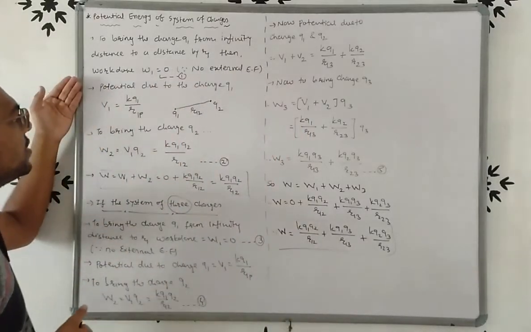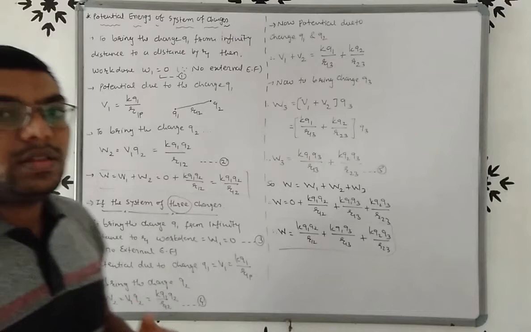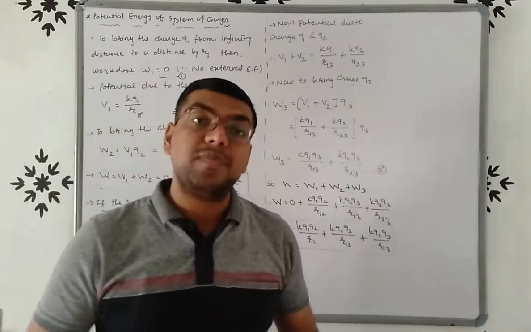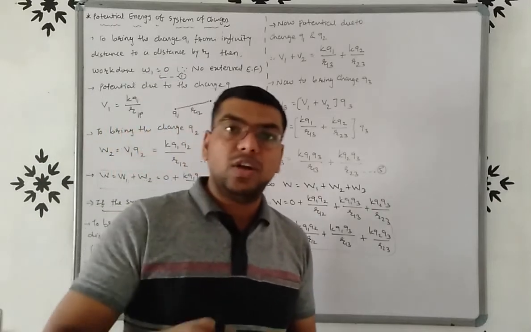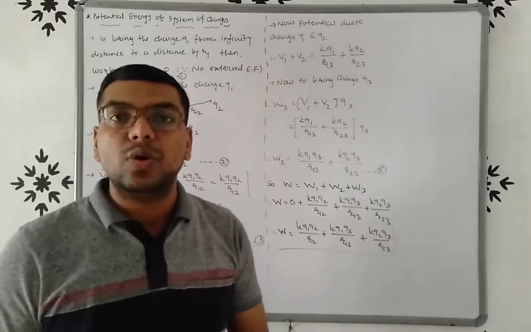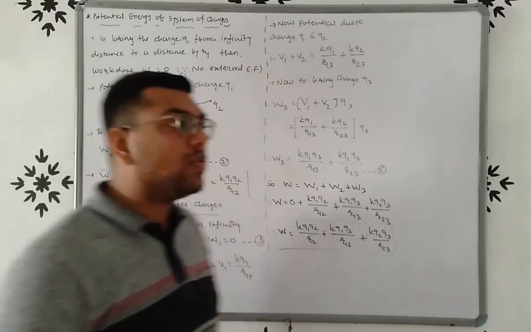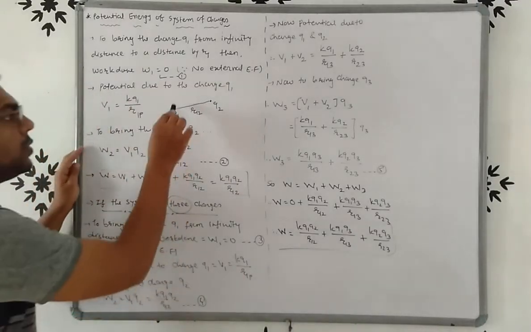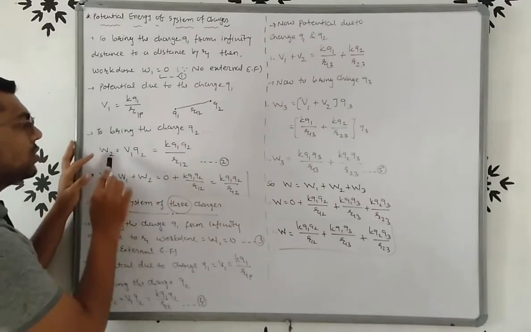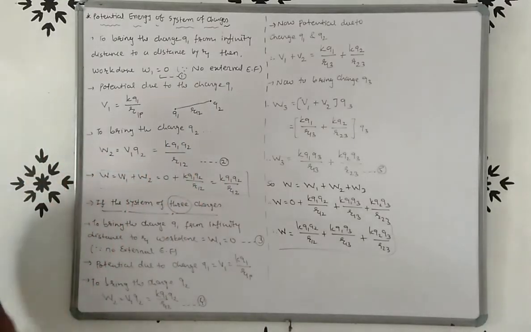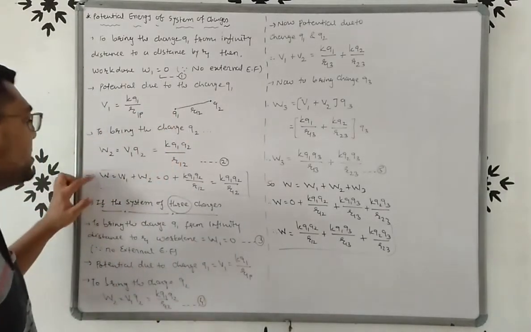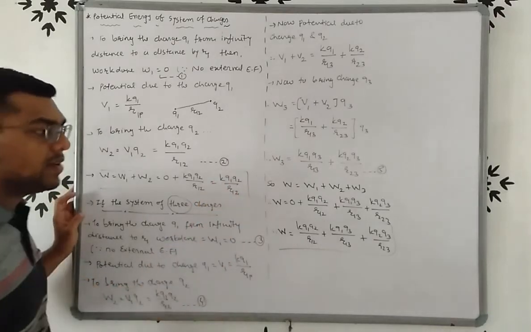Now there is a potential due to charge Q1, that is V1 equal to KQ1 upon R1P at point P. If we want to bring charge Q2 from infinity to a distance R2, work done W is equal to VQ. But here there is a field due to charge Q1, so W2 is equal to V1 into Q2, that is KQ1Q2 upon R12. So the potential energy of a system of two charges W is equal to KQ1Q2 upon R12.